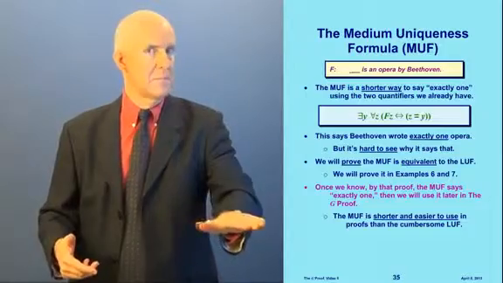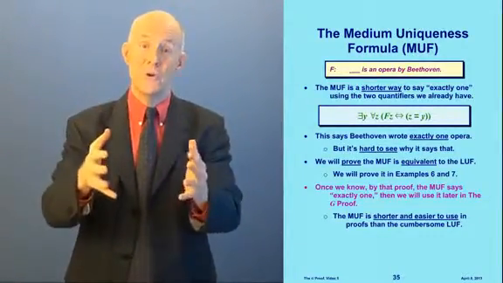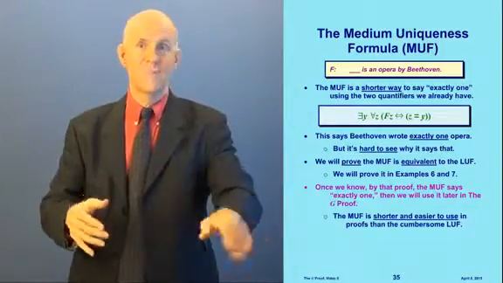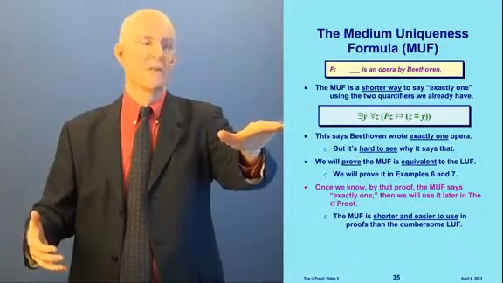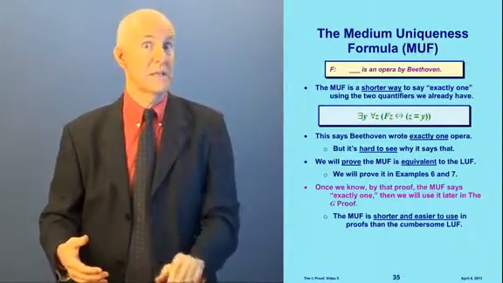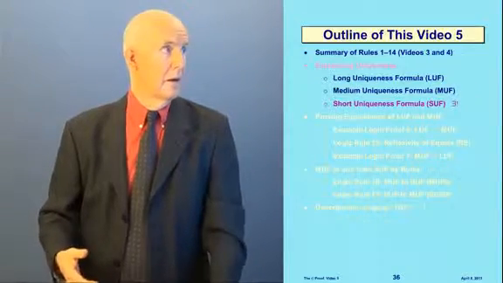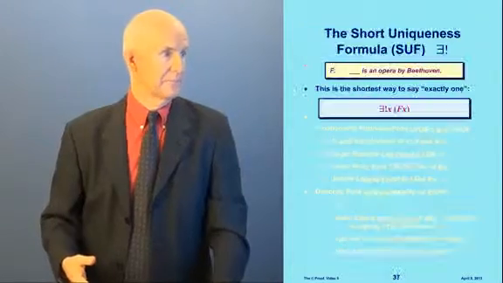The thing about the medium formula is that since it's shorter, it's easier to use in a proof. The long formula is so long, it's cumbersome to use in a proof. We want to use this one because of the efficiency we gain by it. But we have to prove it's equivalent. We have to prove that this really does mean exactly one. All right? So now, let's talk about the short uniqueness formula.